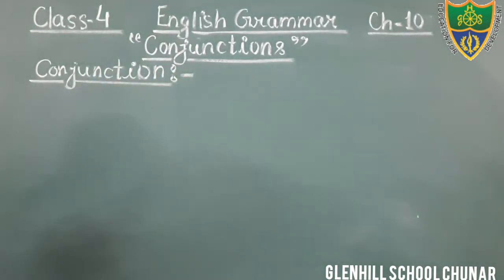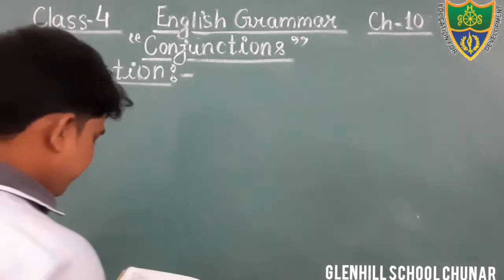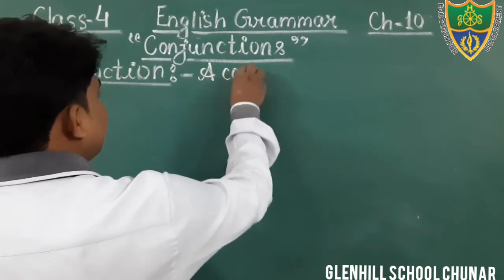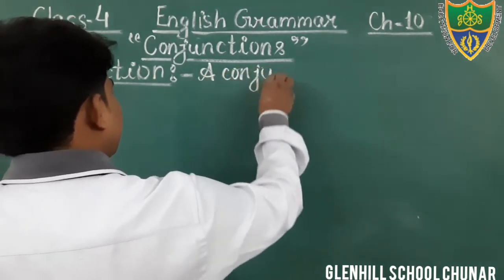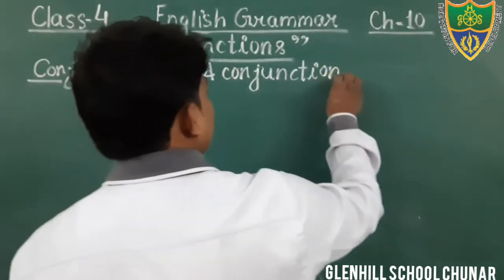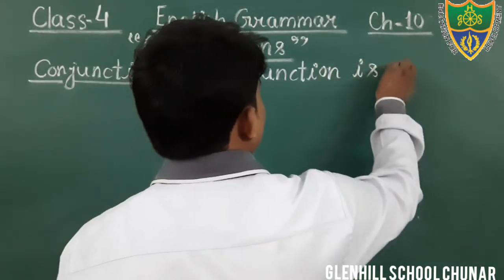Just say, students, what is conjunction? Conjunction is a word. Write down: A conjunction is a word